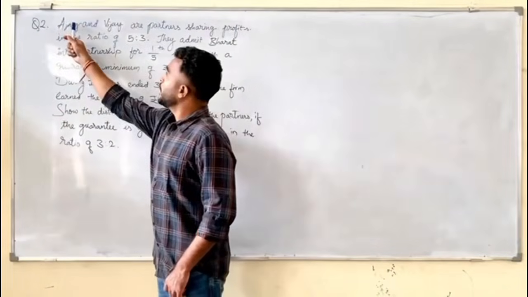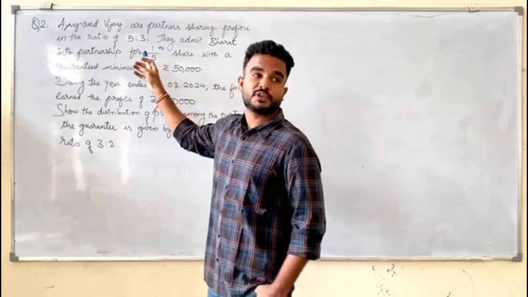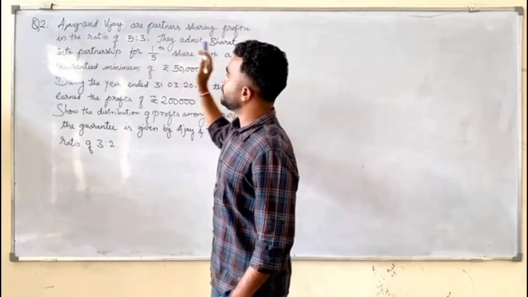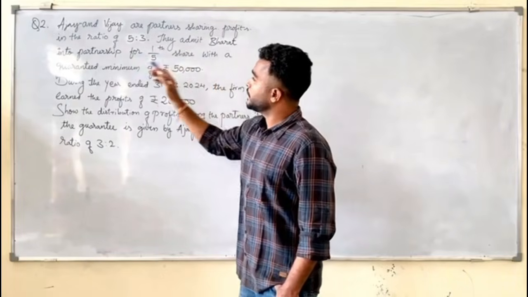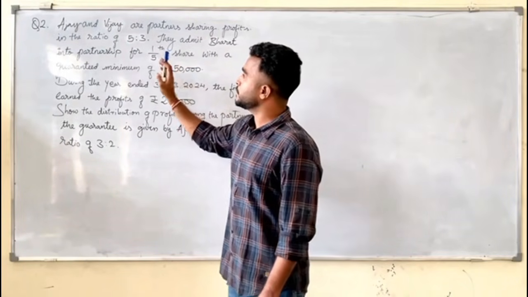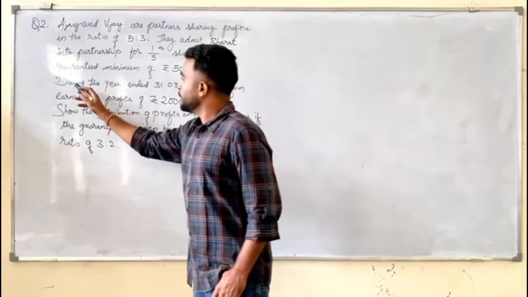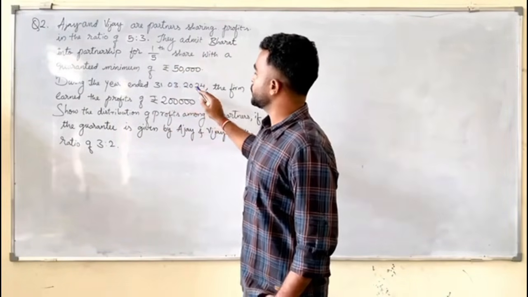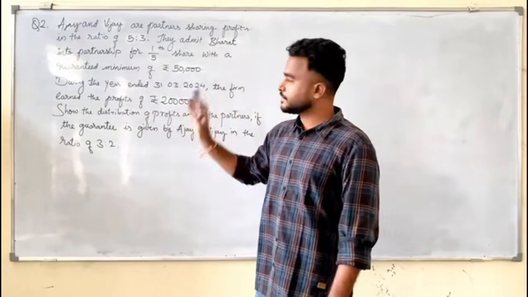Second problem. Ajay and Vijay are partners sharing profits in the ratio of 5:3. They admit Bharat into partnership for 1/5 share with a guaranteed minimum of rupees 50,000. That means Bharat is not supposed to receive less than 50,000 in any year. During the year ended 31st March 2024, the firm earned profits of rupees 2 lakhs.